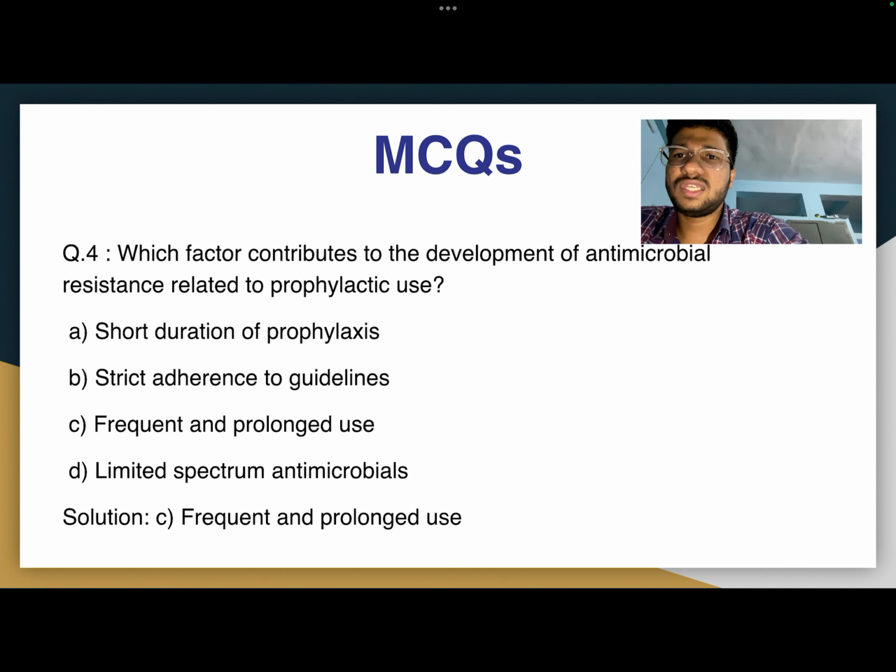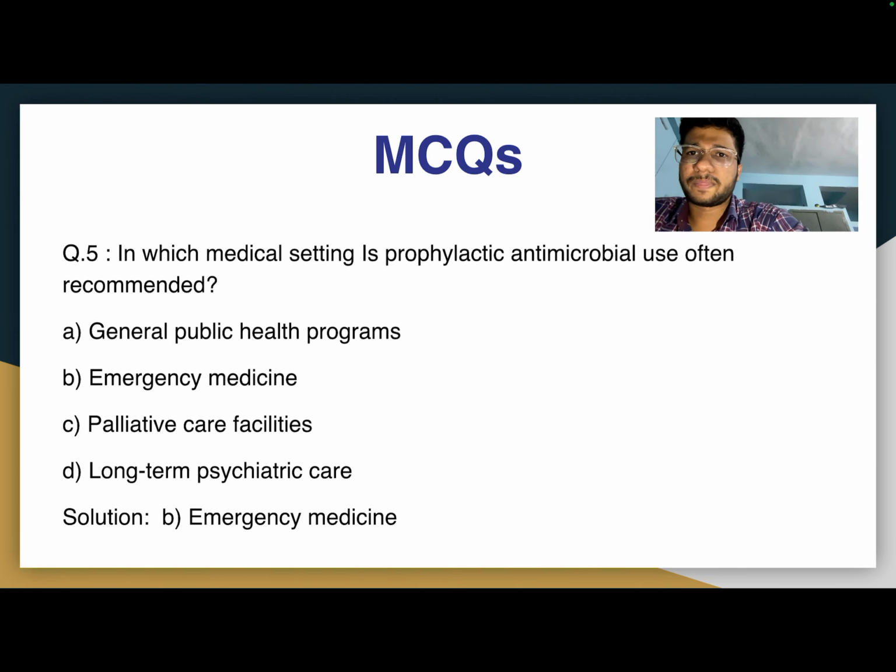Question 4: which factor contributes to the development of antimicrobial resistance related to prophylactic use? Option A, short duration of prophylaxis. Option B, strict adherence to guidelines. Option C, frequent and prolonged use. And option D, limited spectrum antimicrobial. The solution is option C, frequent and prolonged use.